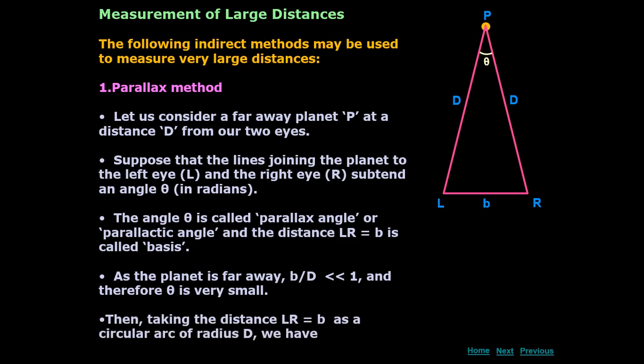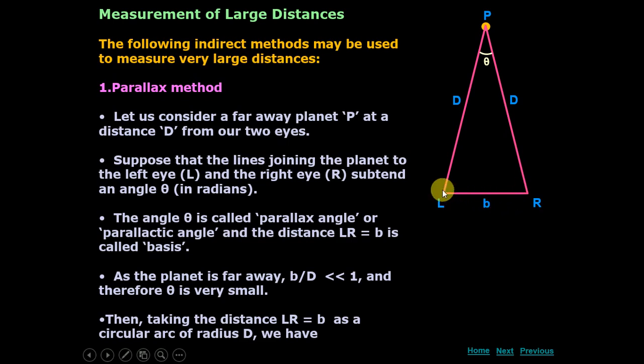Then taking the distance LR equal to B as the circular arc of the radius capital D we have. So again, we are going to use the same definition of the theta. Theta is what? Theta is arc over radius. Otherwise, no doubt it is a straight line. But you see, if this angle is very, very small, so approximation we can use here, this can be considered as an arc.